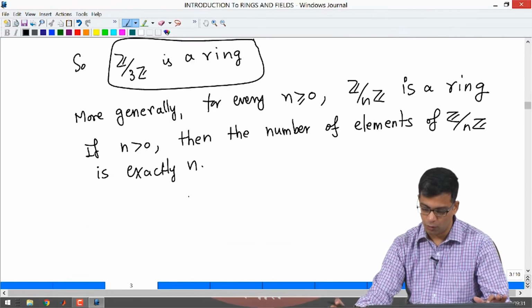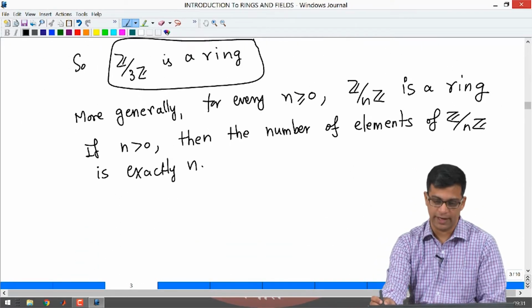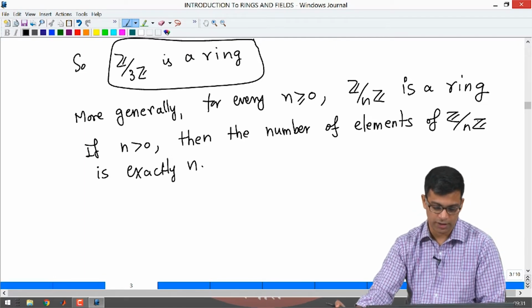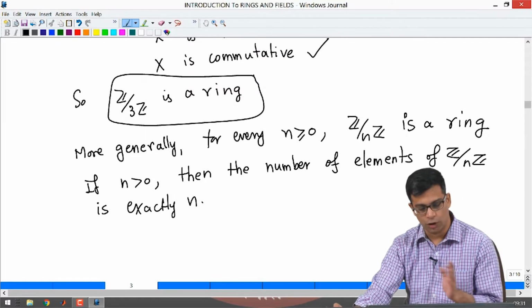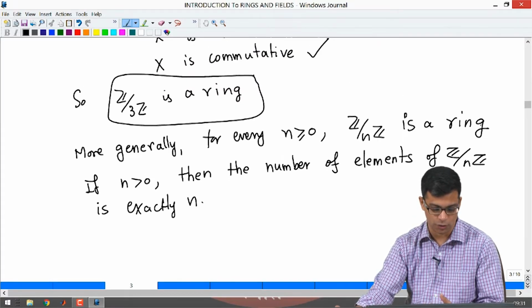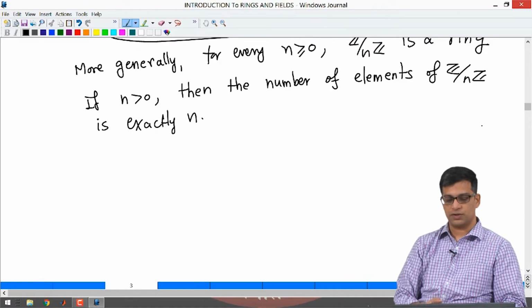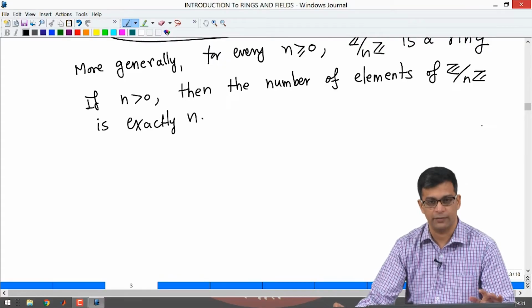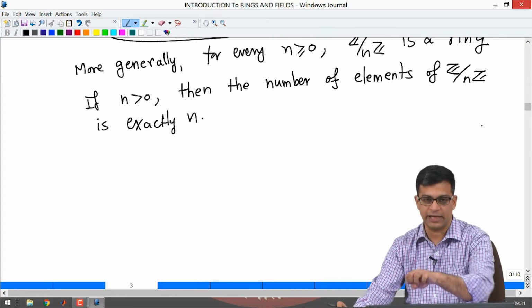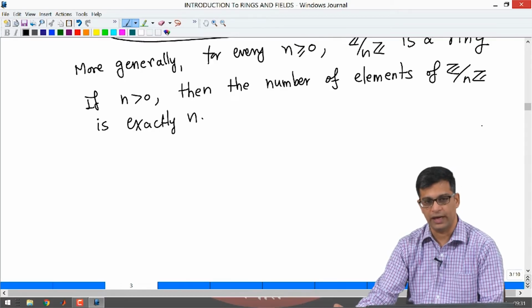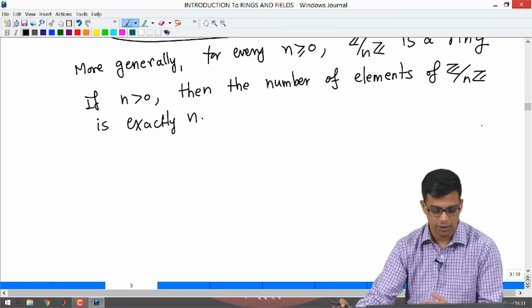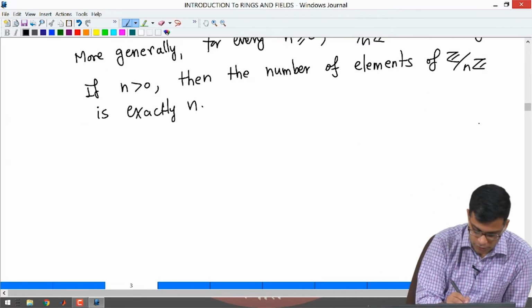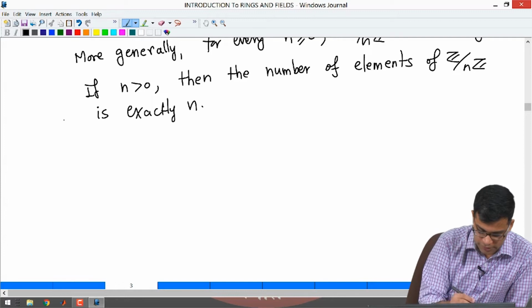If you take n equal to 1, 1Z is just Z. So Z mod Z has only one coset, namely the 0 coset. So that is the 0 ring, but Z mod 2Z has 2 elements, Z mod 3Z has 3 elements, and so on. Later on, once we start talking about homomorphisms of rings and some other properties of rings, you will see that whenever n is positive, Z mod nZ cannot be realized as a subring of C. So these are examples of rings that are not subrings of C. I will remark that here, and we will discuss this later.